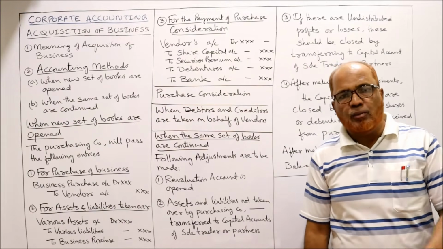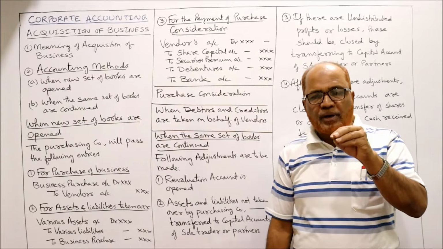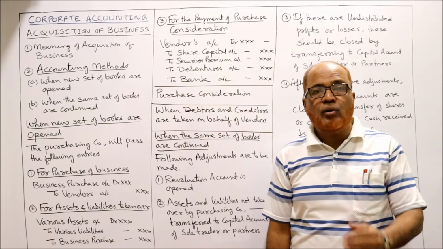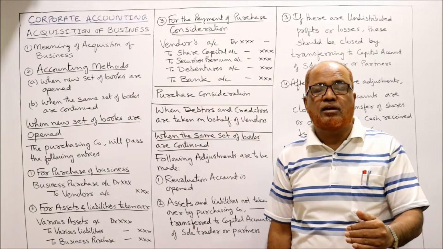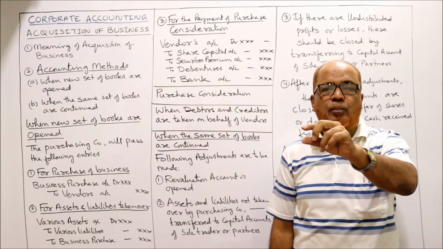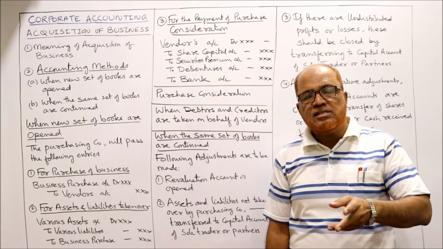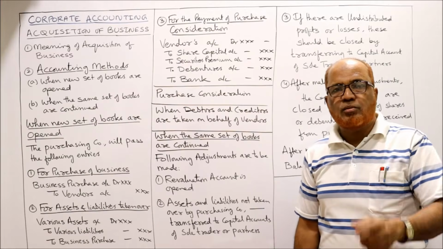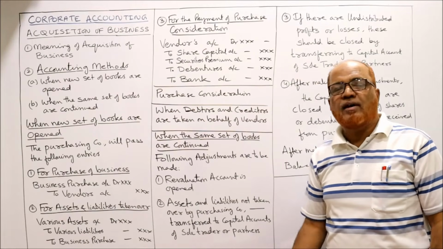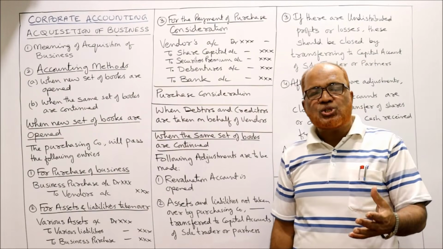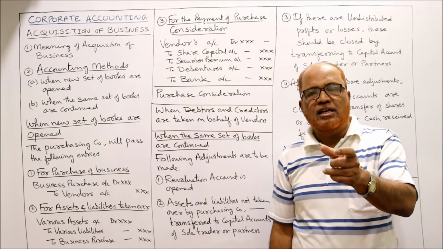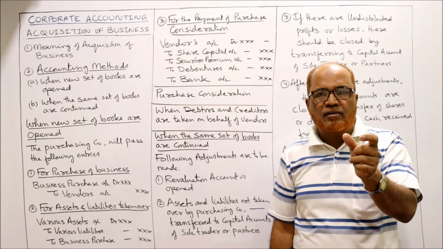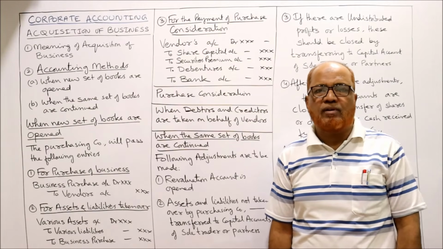Similarly, plant and machinery, the book value is 5 lakh rupees, but the company has agreed that its present value is not 5 lakh, it is 4 lakh rupees. We have to decrease the value of plant and machinery, so revaluation account to plant and machinery account. Like this, for every asset and liability that is changed, the difference will be transferred to the new account called revaluation account. After adjusting all the assets and liabilities, increasing or decreasing, the revaluation account is prepared and the profit or loss on revaluation is found out.